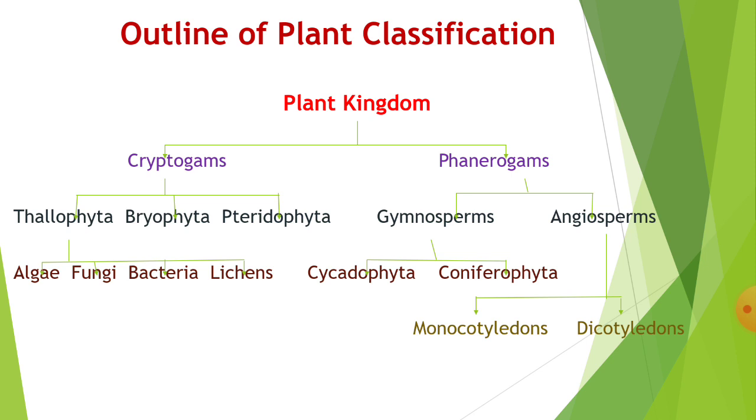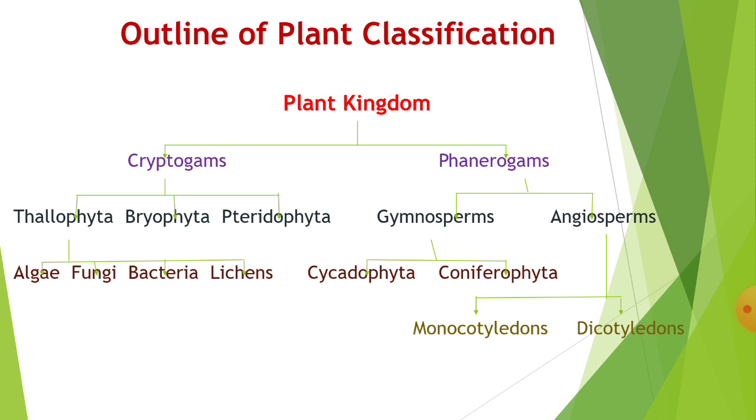In Thallophyta, the plant body is thalloid; that is, it is not divided into root, stem and leaf. Generally, when we see a plant, we see it is divided into root, stem and leaf. But in thallophytes these structures are absent and the plant body is known as thallus.